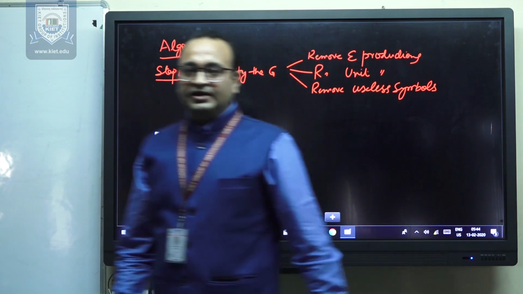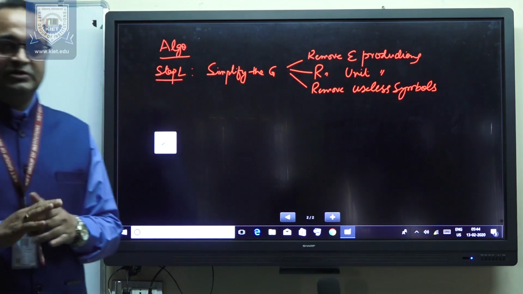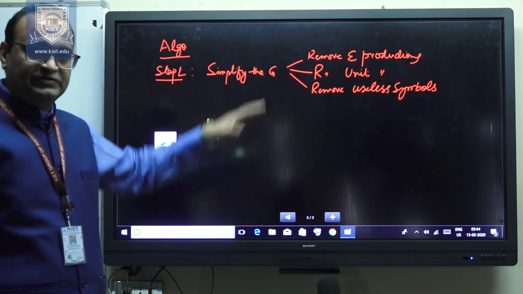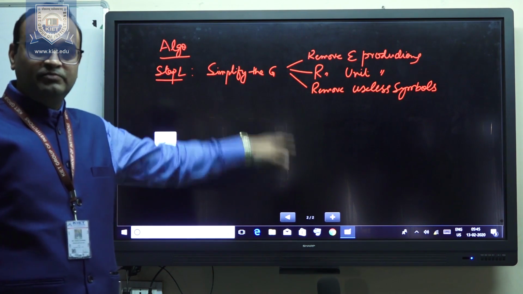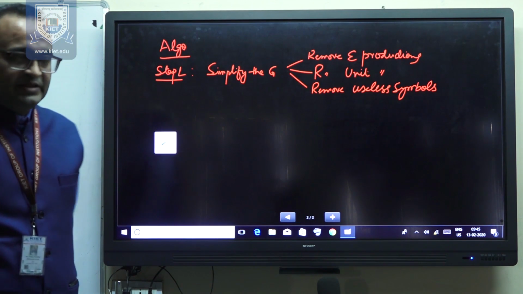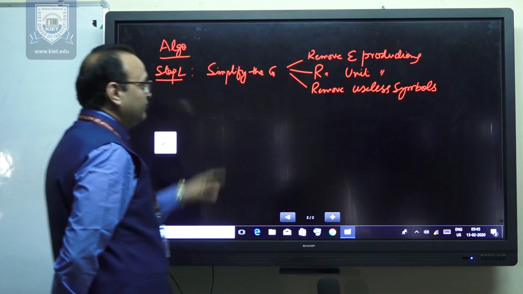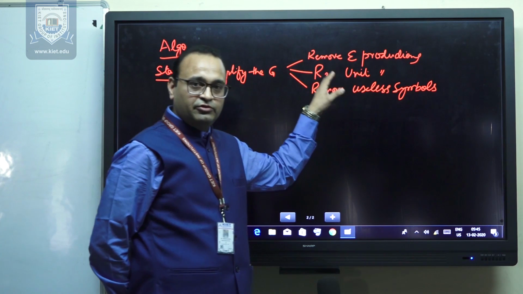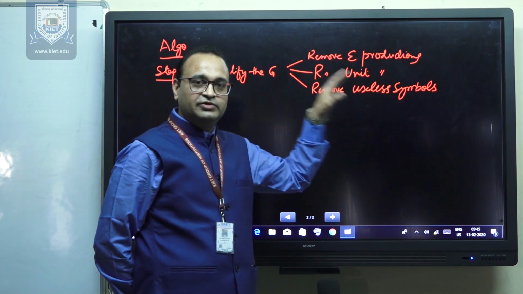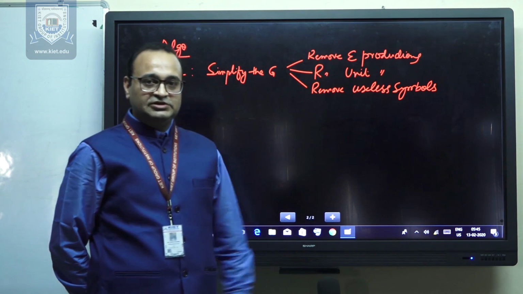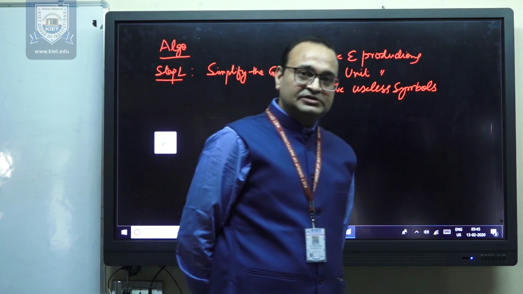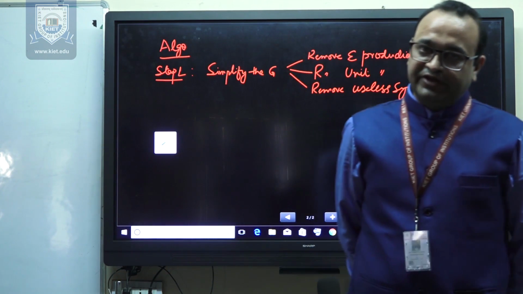We have already seen that simplification of grammar is an important process. This is the first step, the preamble of this algorithm. First of all, we have to simplify the grammar, and in this process, we remove the null productions, the unit productions, and further the useless symbols. The useless symbols may be non-reachable symbols or non-generating symbols.